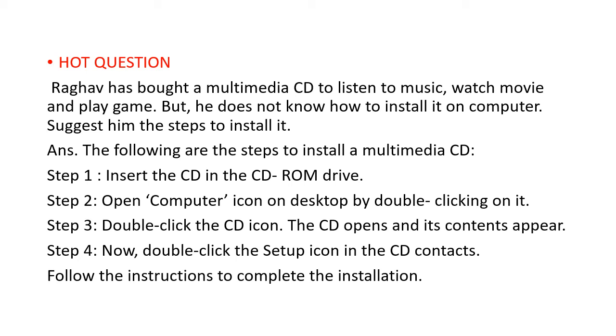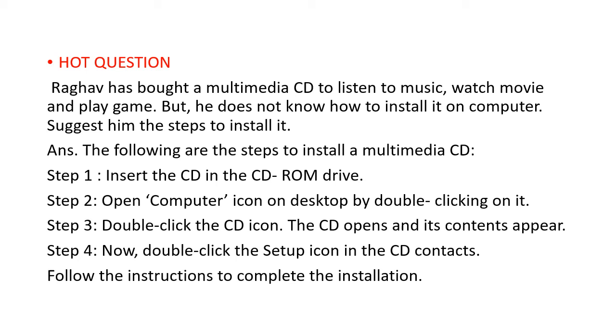So the answer is, the following are the steps to install a multimedia CD. Step 1 is, insert the CD in CD-ROM drive. Step 2, open computer icon on desktop by double clicking on it.